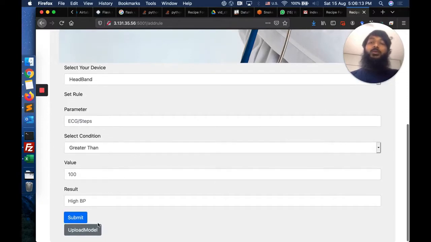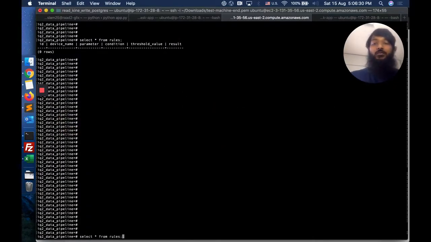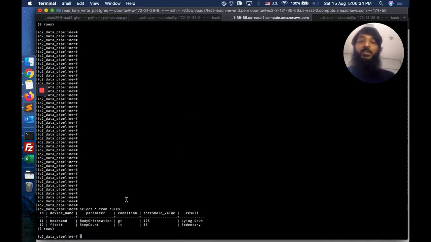There is also the option of uploading your deep learning or machine learning model through this platform, which will then be applied to the data which will come streaming in from the actual devices into the Kinesis data stream. This is hosted in AWS. As far as persistence of the data is concerned, if you see here, we have connected a Postgres database to it, and you can see the most recent two rules that we just added have been added to the database.